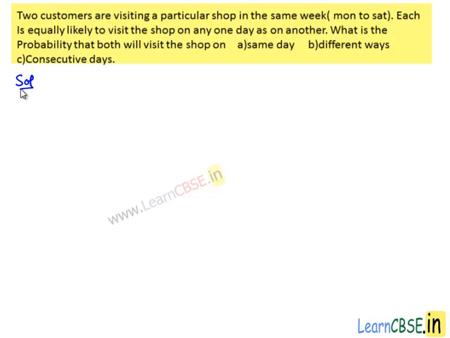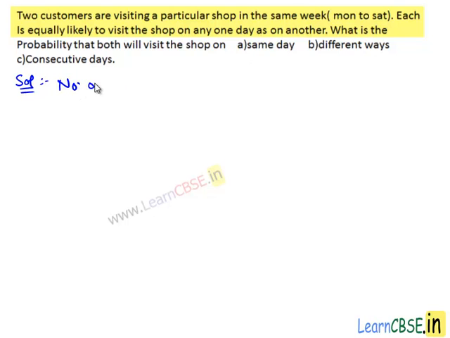Moving on to the solution. Two customers are visiting a particular shop in the same week, Monday to Saturday. Each is equally likely to visit the shop on any one day as on another.